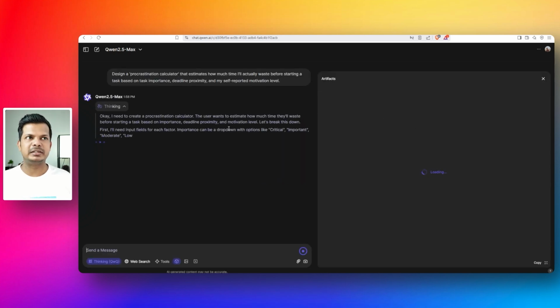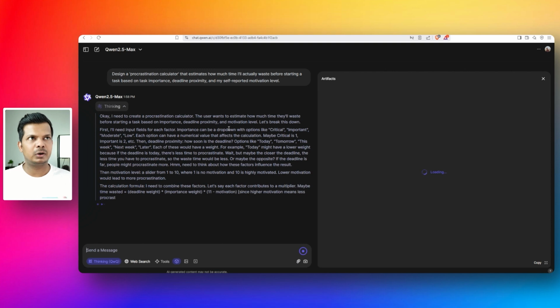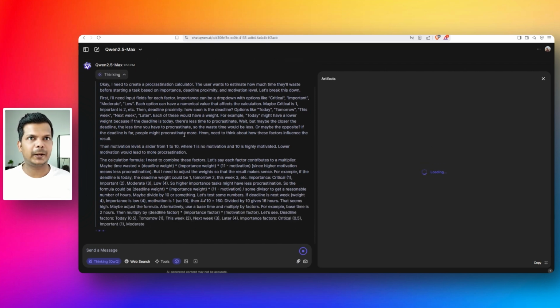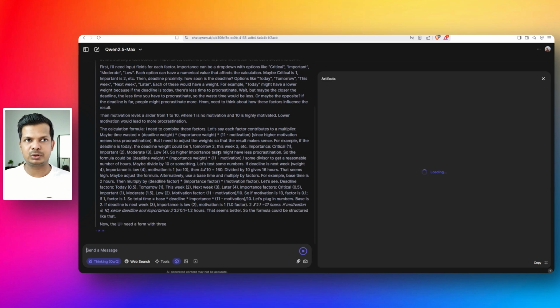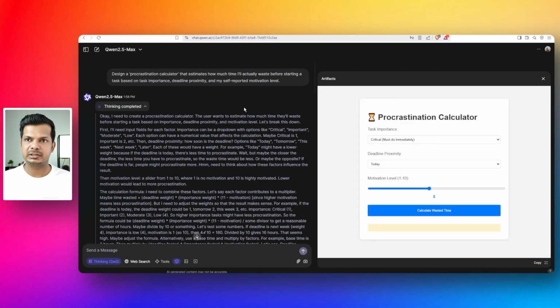So the thought process is interesting because you get an idea of what it is actually doing. And these are all, if you have noticed, very simple, straightforward prompts. It has a little bit of sarcastic, fun element to it, but it will allow the model to actually think because it's not straightforward. I just wanted to see what it can create with just 2 lines of prompt. These are not detailed prompts. So after this, we'll actually give a slightly more detailed prompt so that we can see if there is any difference at all.